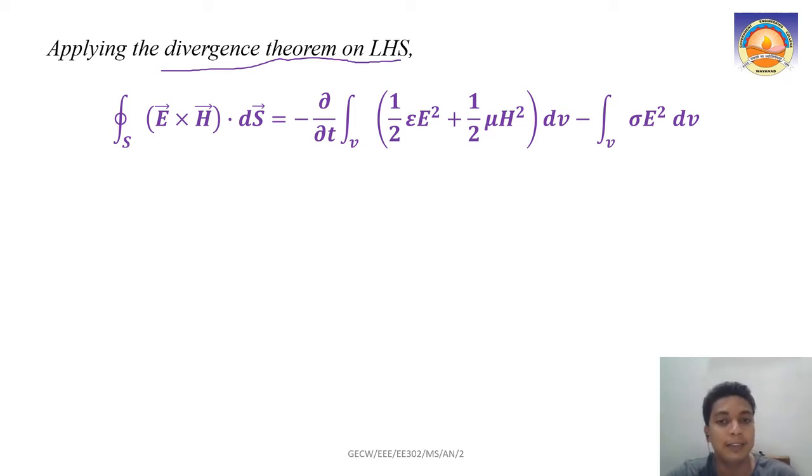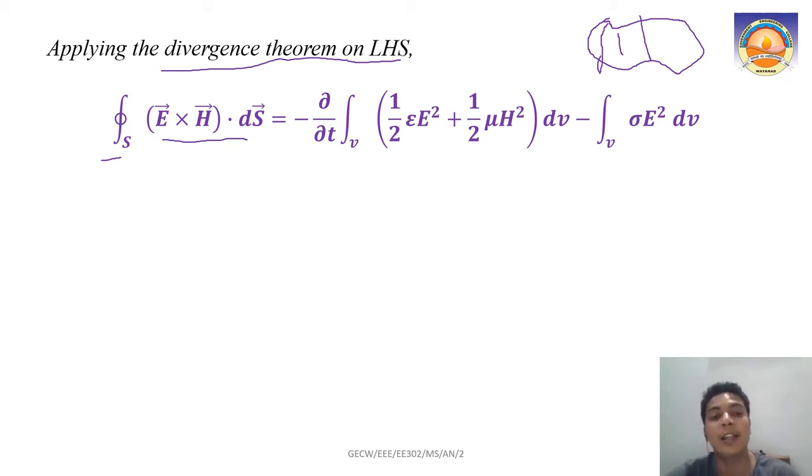Divergence theorem means what? In the last slide we got del dot E cross H. So when I have to apply the divergence theorem, it becomes a closed integral over the surface, right? If this is the volume and the surface is a closed surface which encloses that volume, then over the closed surface S, E cross H dot ds. Del dot E cross H will become, over the volume integral, what?